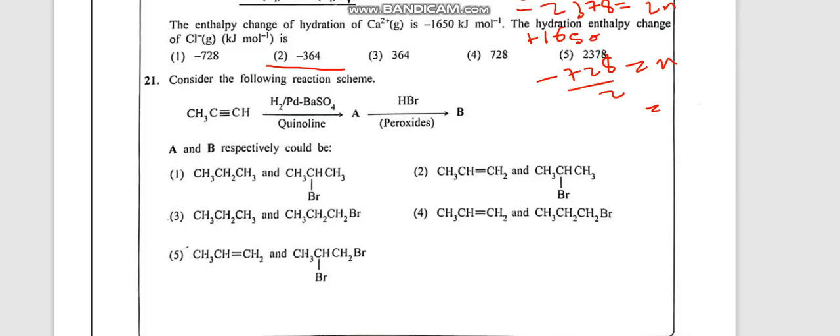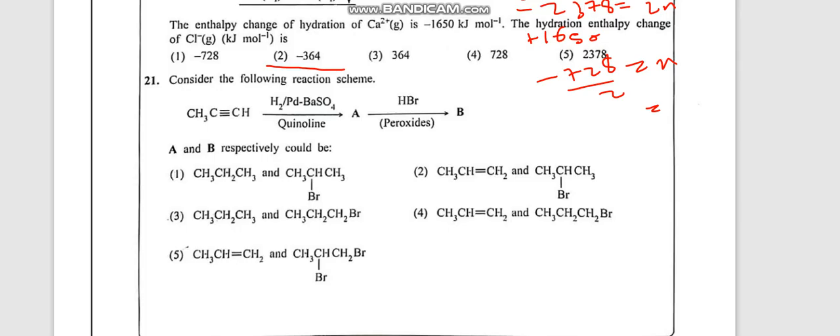So today I'm continuing the 2024 A-level chemistry MCQ paper discussion from question 21. Okay, let's continue. So 21 is a question from organic chemistry. Consider the following reaction scheme.